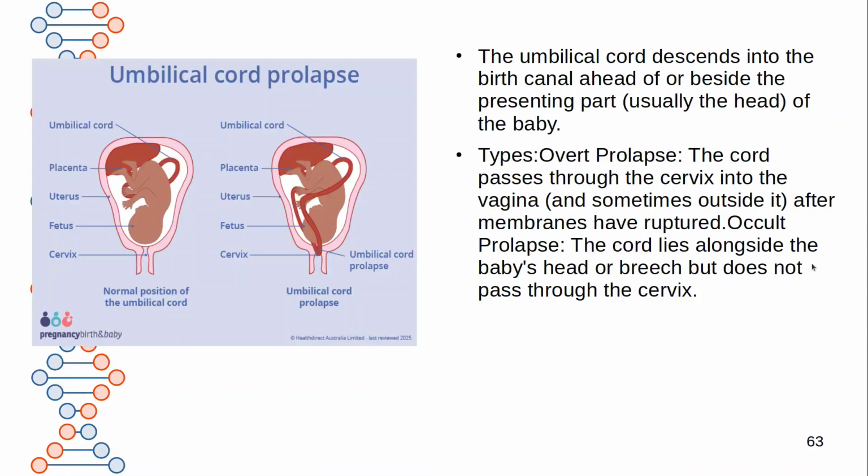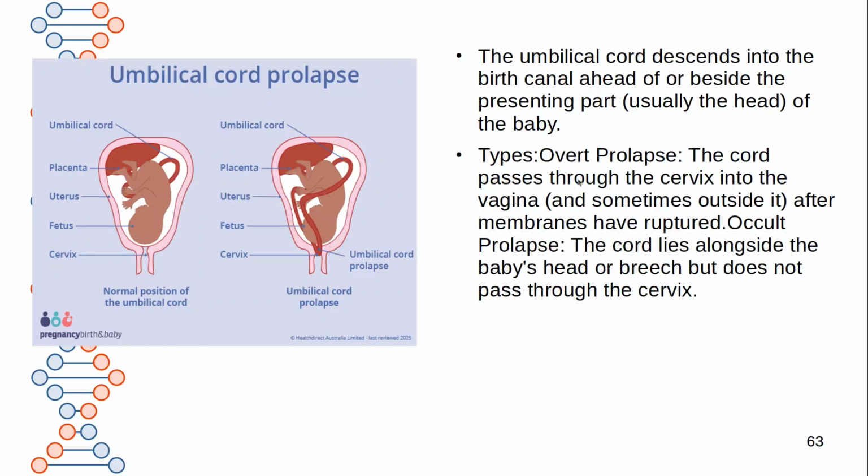That is vasa previa. Next topic is umbilical cord prolapse. You can see in the picture the normal position of the umbilical cord. In umbilical cord prolapse, like this, the umbilical cord is seen before the presenting part. The umbilical cord descends into the birth canal ahead of or beside the presenting part of the baby, before or along with the baby's head. Types are overt prolapse and occult prolapse.